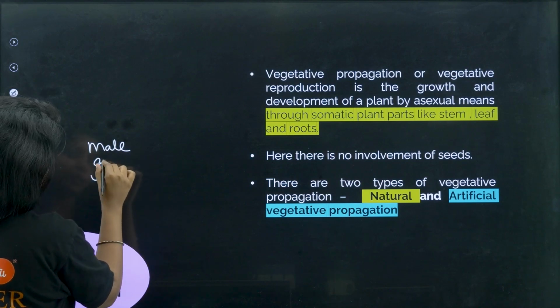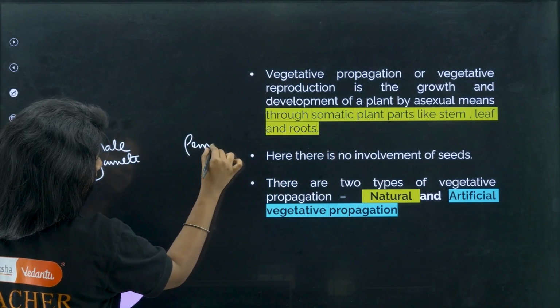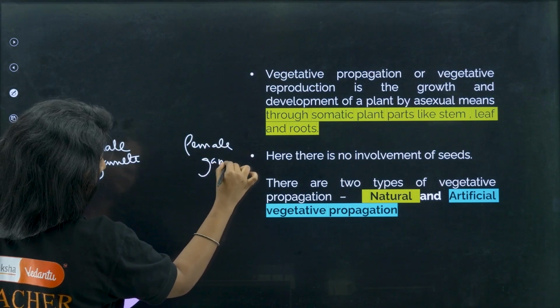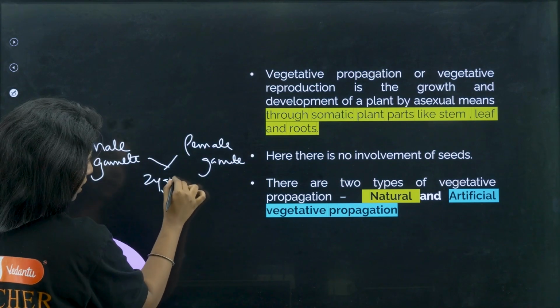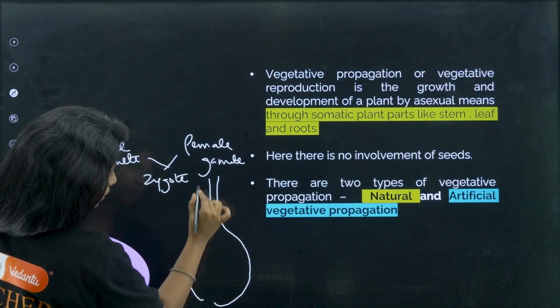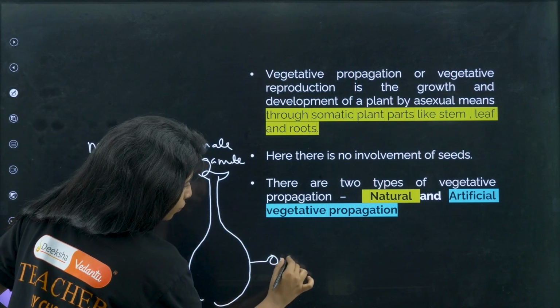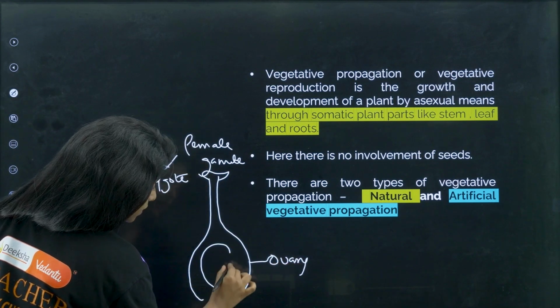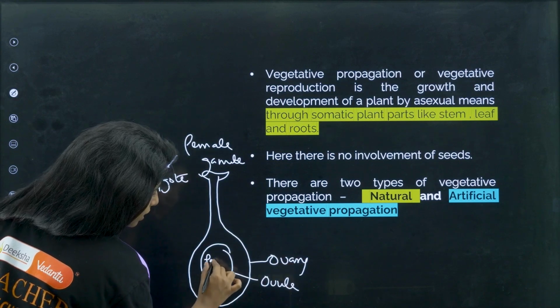So the male gamete and the female gamete fuse together to form the zygote, right? In the case of plants, this is how the female reproductive system looks. This is the ovary, and inside this you have the ovule. Inside the ovule you have the female gamete.